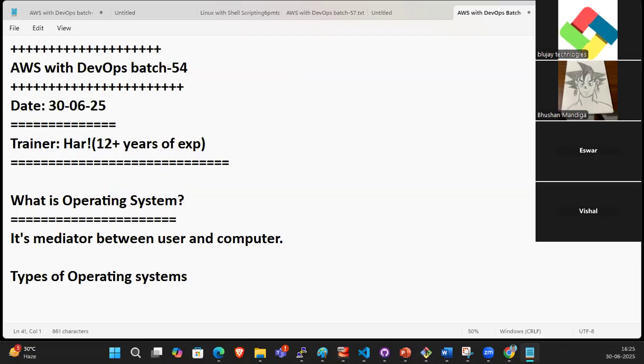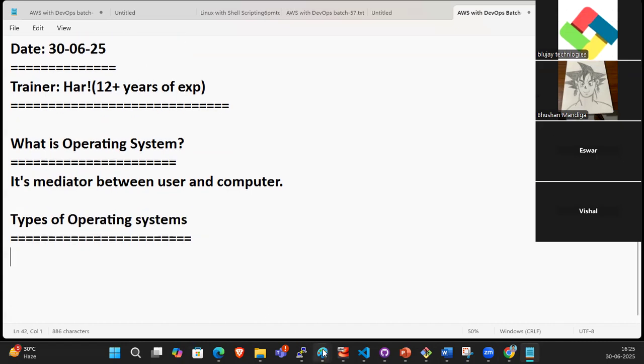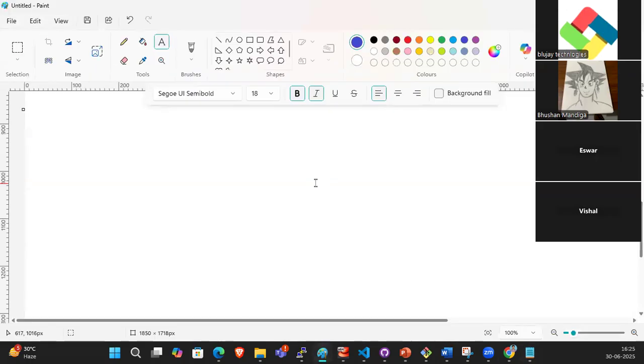Types of operating systems. What are the types of operating systems, guys? Does anyone know how many types of operating systems there are? I'm asking Bhushan and Ishwar.